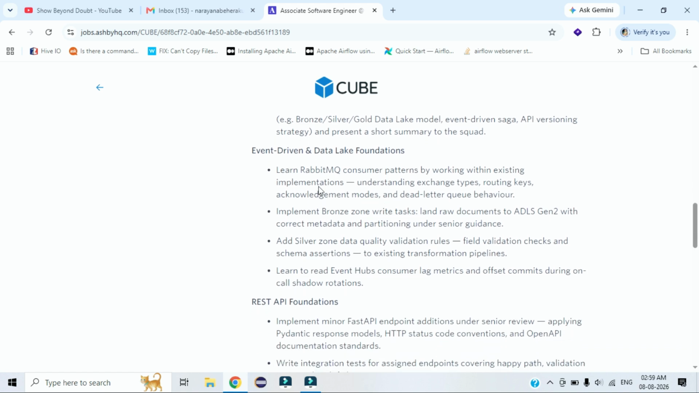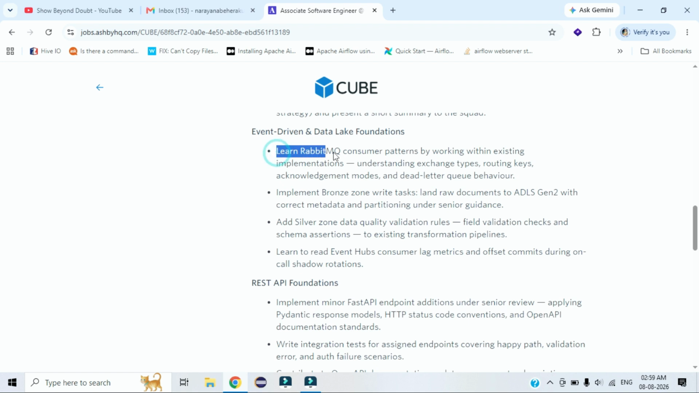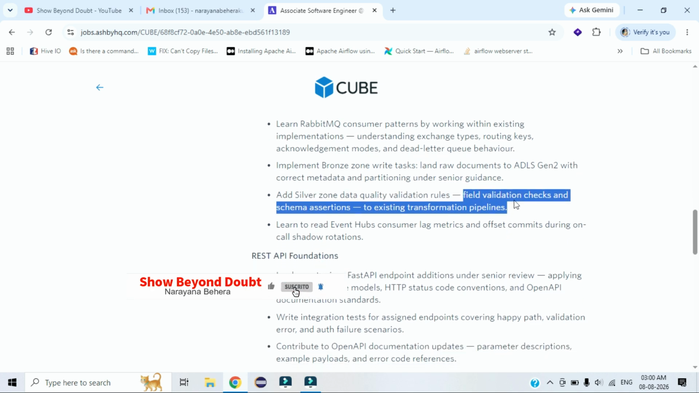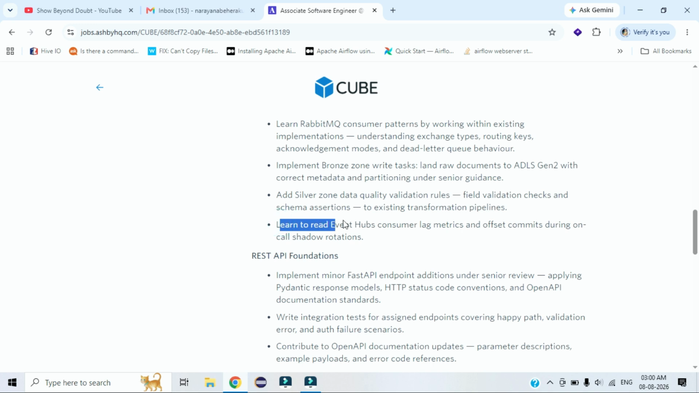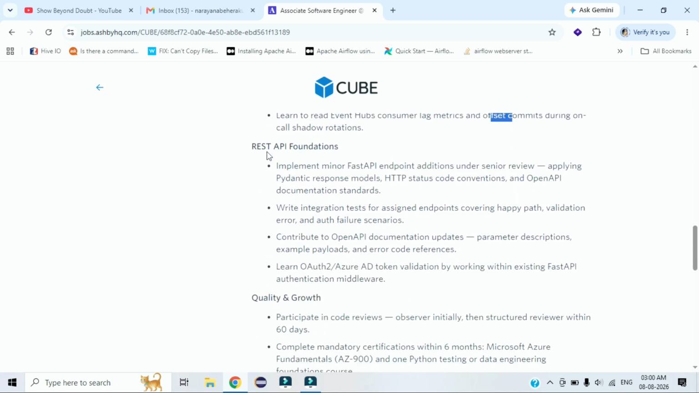Next, they talk about the event-driven and data foundation. You will learn the RabbitMQ consumer pattern by working with the existing implementation. You will implement the bronze zone write task, and you have to add silver zone data quality validation rules. They mean field validation checks and schema assertions added to existing transformation pipelines. You will learn to read Event Hubs and consumer lag metrics, and offset commits during on-call shadow rotation.